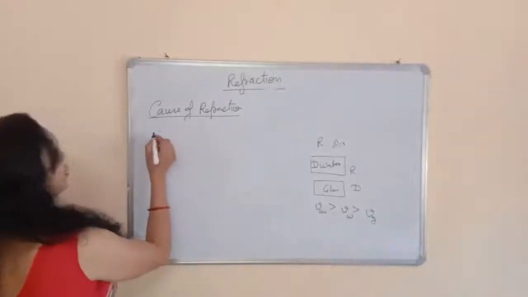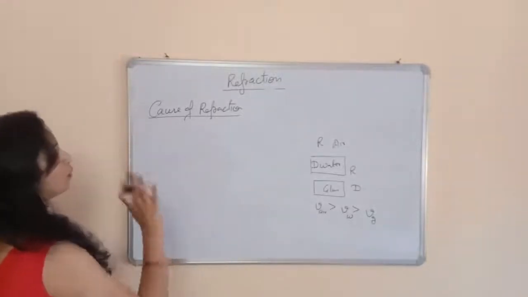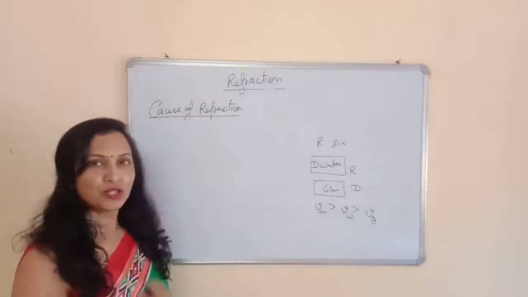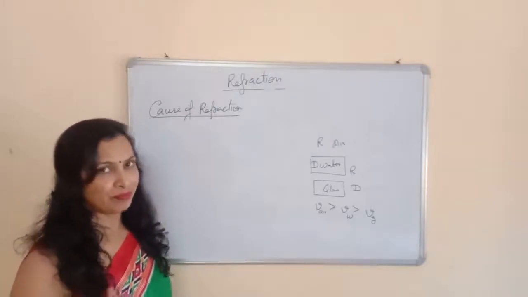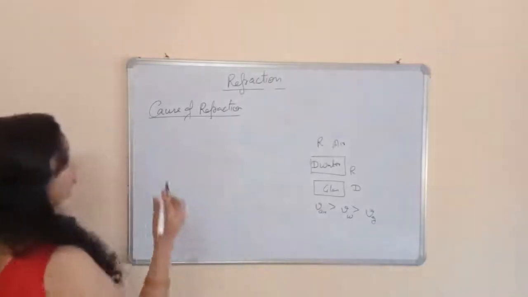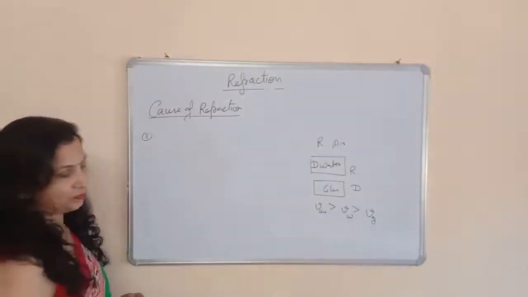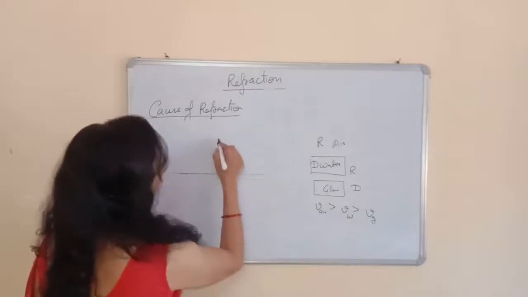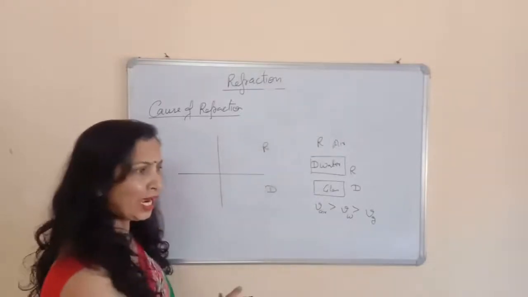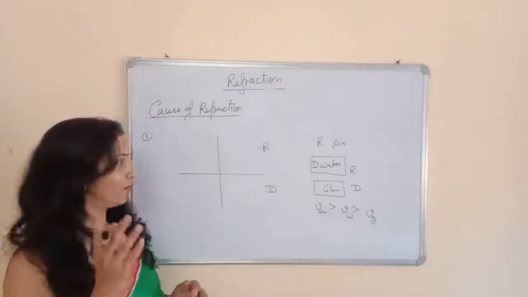Now one more thing, this is all about the cause of refraction. Basically the cause of refraction is that the speed of light is different in different medium. This is the cause of refraction of light. So okay, rule number one is when the light passes from the rare into the denser medium. I think you all know what is the rare and what is the denser medium.